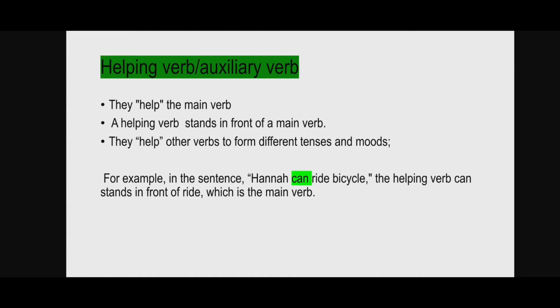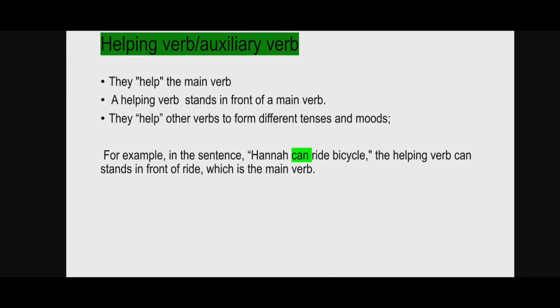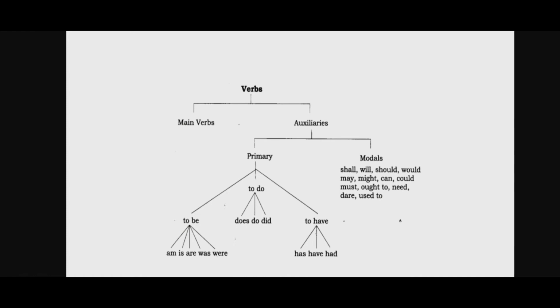Now for example, Hannah can ride bicycle. Here can is the helping verb. Now these helping verbs or auxiliaries we can divide into primary and modals. Now primary, there are three categories: be form, do form and have form. Be form like am, is, are, was, were. Then do form like does, do, did. Then have form: has, have, had. Then modals like shall, will, should, would, may, might, can, could, must, ought to, need, dare and used to.